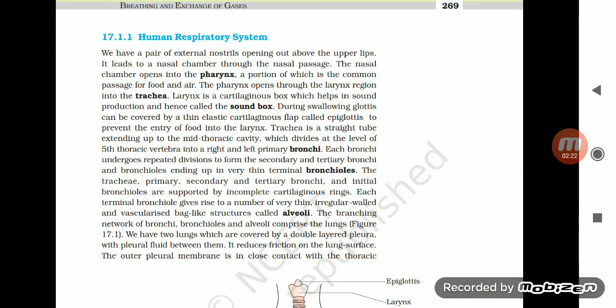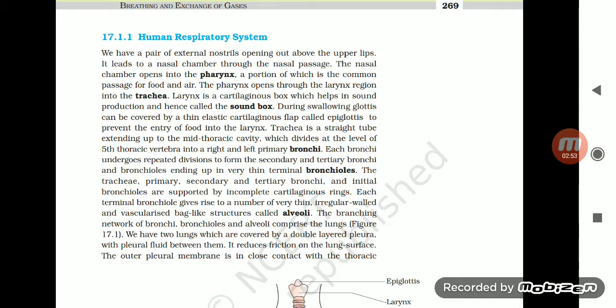17.1.1 Human Respiratory System. We have a pair of external nostrils opening out above the upper lips. It leads to a nasal chamber through the nasal passage. The nasal chamber opens into the pharynx, a portion which is a common passage for food and air. The pharynx opens through the larynx region into the trachea. Larynx is a cartilaginous box which helps in sound production and hence is called the sound box. During swallowing, the glottis can be covered by a thin elastic cartilaginous flap called epiglottis to prevent the entry of food into the larynx.